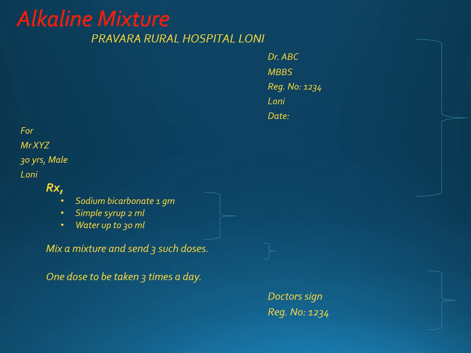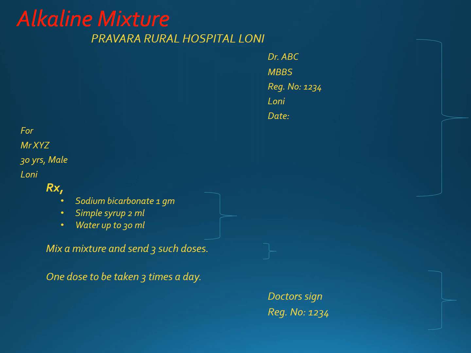Why do we need to mention the date? As it is a legal document, and secondly for follow-up also. Whenever a patient comes for follow-up, and in future whenever any legal matter arises, at that time also the date will be helpful for the prescriber. This was all the doctor's details, and it is part of the superscription.